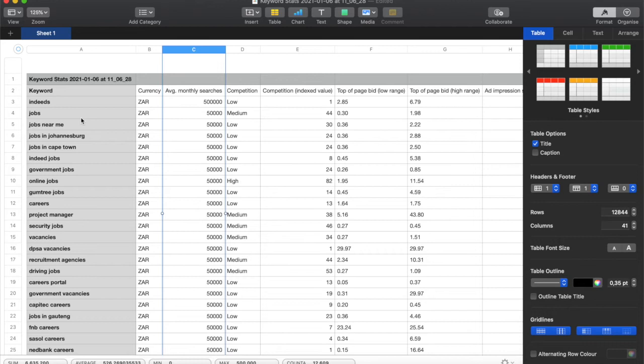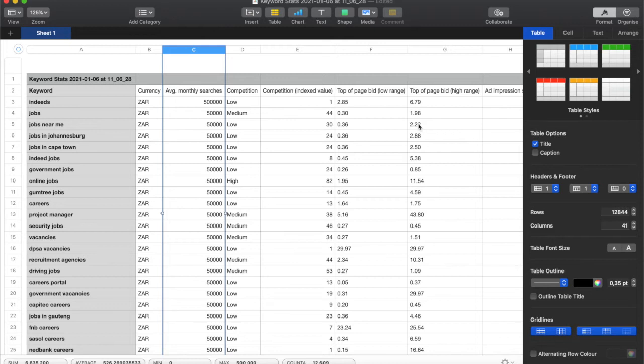rank. But you can see, just like I had initially suspected, jobs near me has got 50,000. Okay, low competition, and 2.22. So perhaps I'm going to put in there as well, jobs near me. Okay.